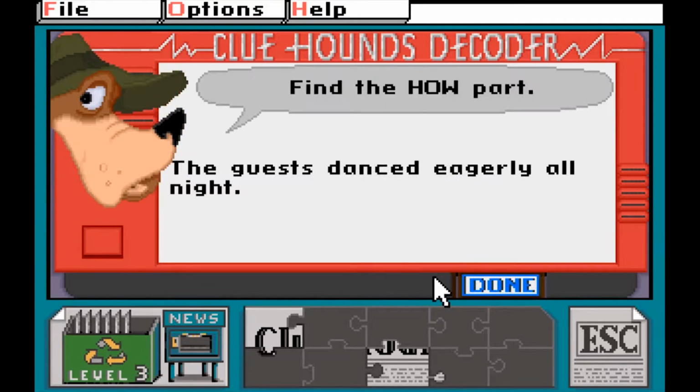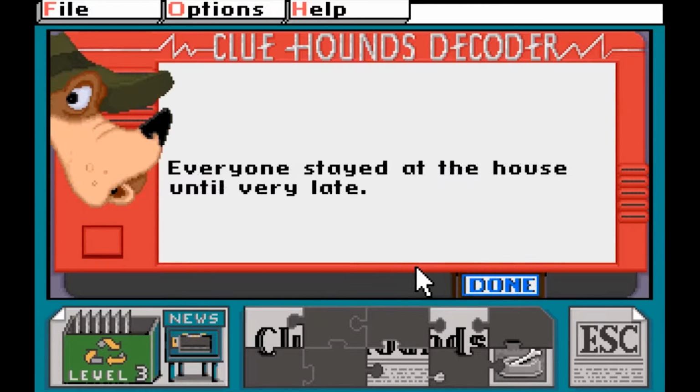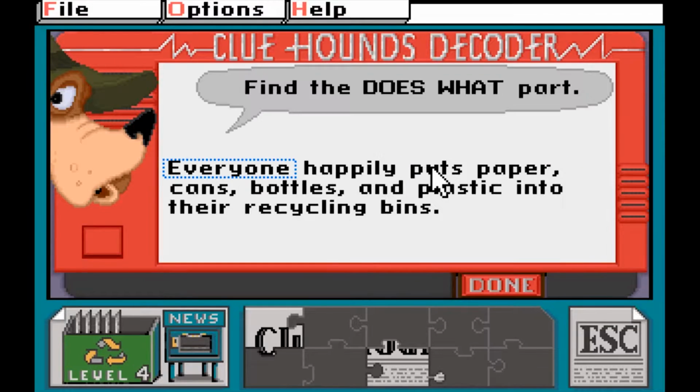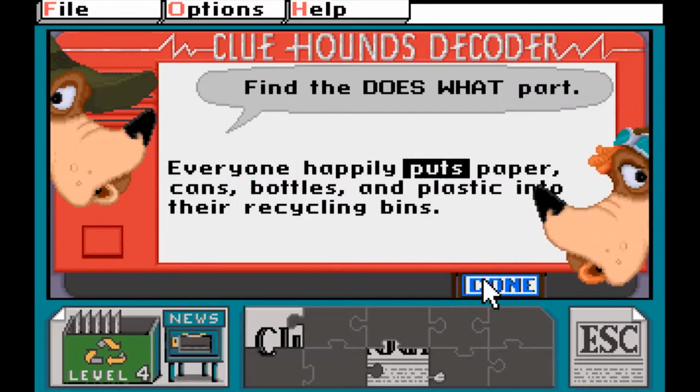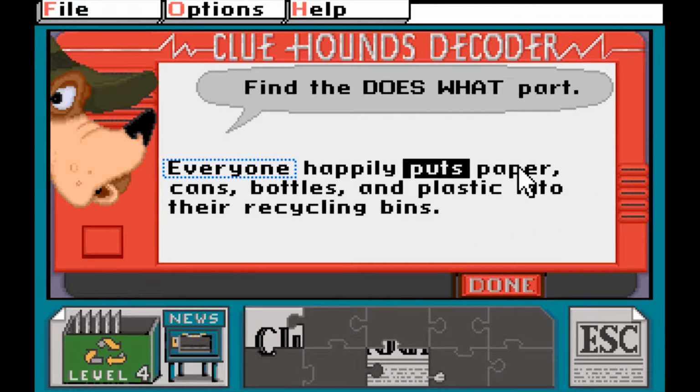Levels 3 and 4 once again add how and why to the equation, but make it a fair bit harder by forcing kids to select the words individually and make up the correct part of the sentence. I'm a bit ashamed to say that I did fail a couple of these by either including too many words or not enough in my final answer.